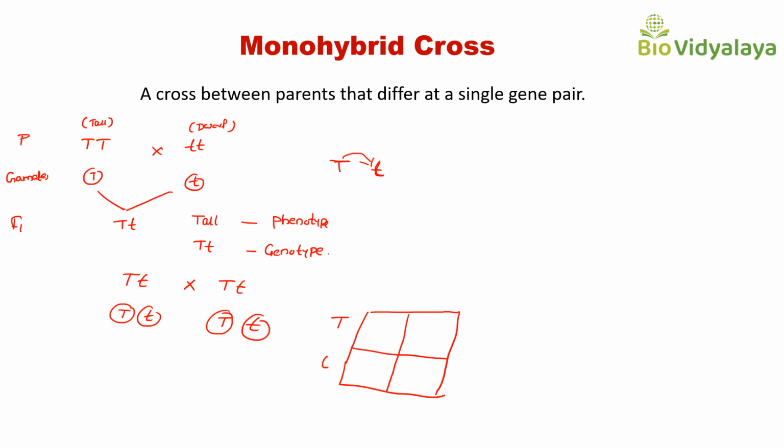Capital T, small t, capital T, small t. So here: capital T capital T, capital T small t, capital T small t, small t small t. This one is tall, this one is tall, this one is tall, and this one is dwarf.